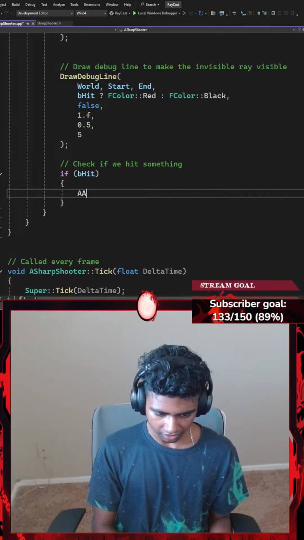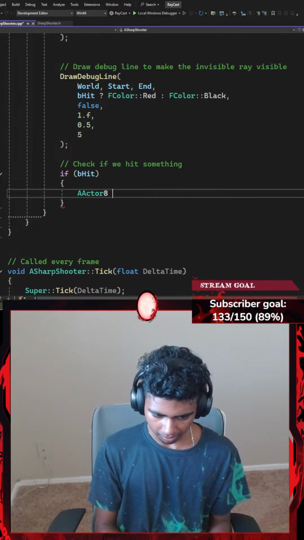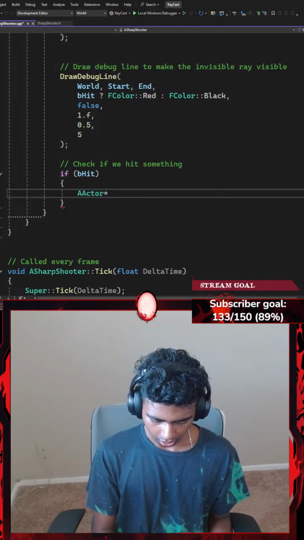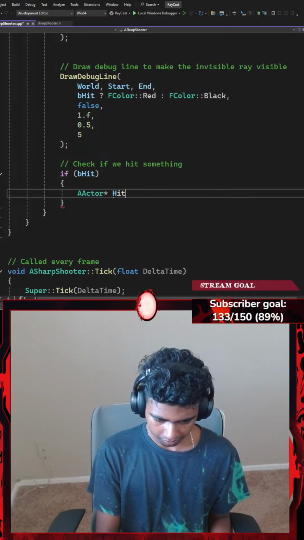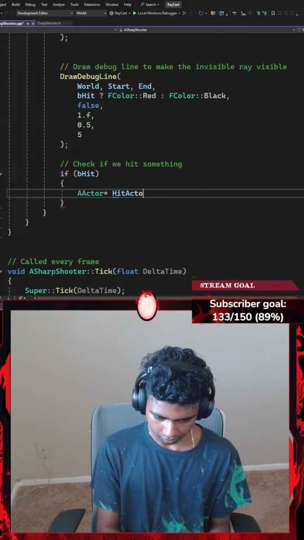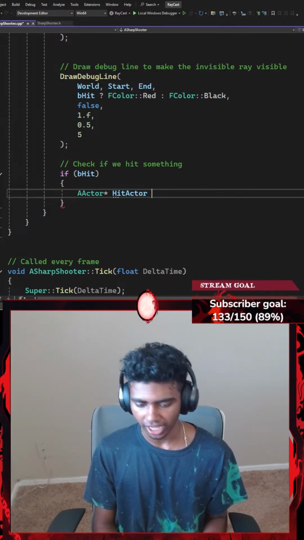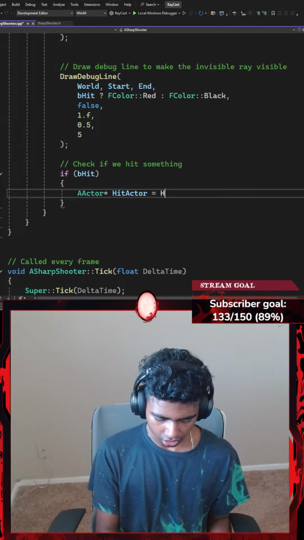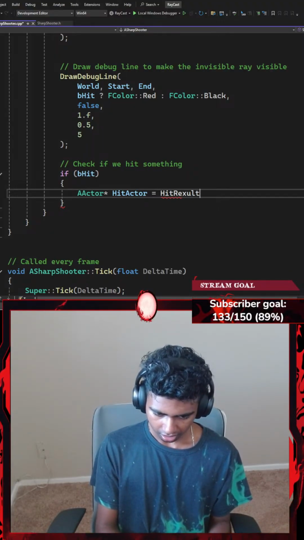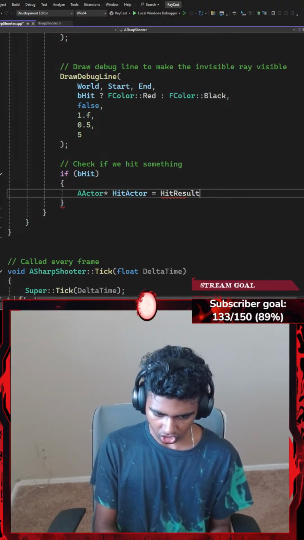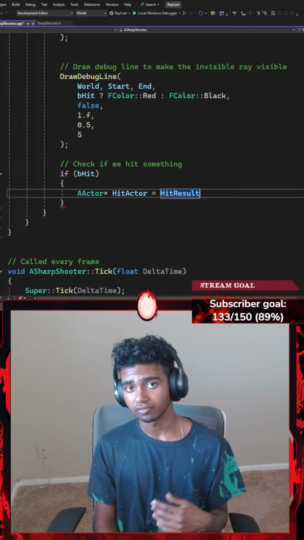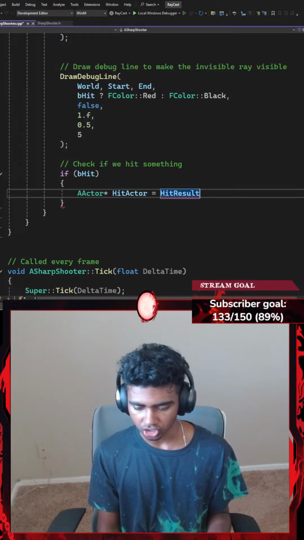So I'm going to go with something like an AActor, which is going to be represented by a pointer, called something like hit actor. This is basically the actor that got hit, which is going to be equal to my hit result. My hit result is a structure, a local variable that represents my hit result structure.